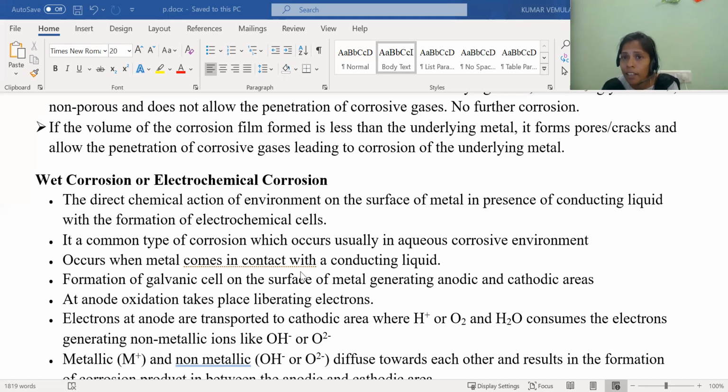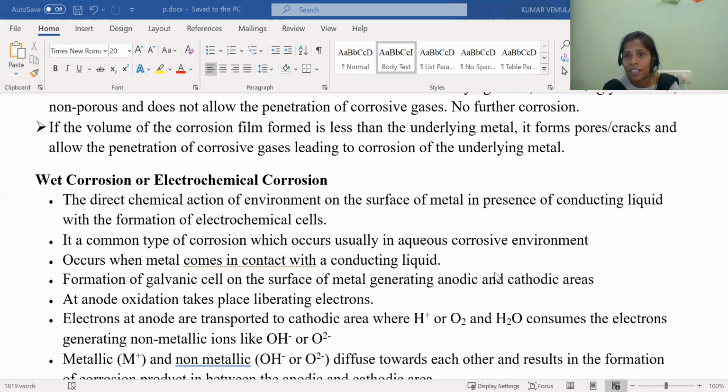The conducting liquid is nothing but the moisture in the environment. So a galvanic cell forms on the surface of the metal, generating anodic and cathodic portions. I explained that on the same metallic surface, you can observe two different kinds of metals. So the galvanic cell is forming on the surface of the metal.